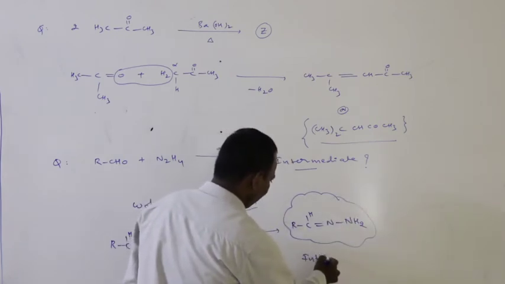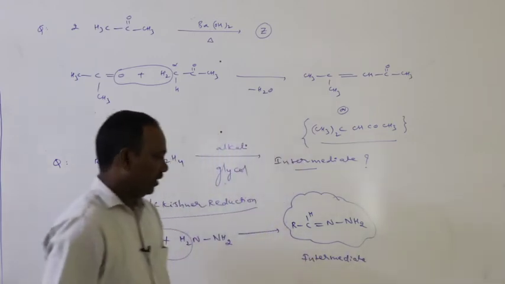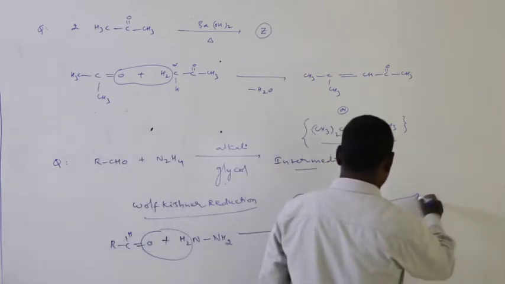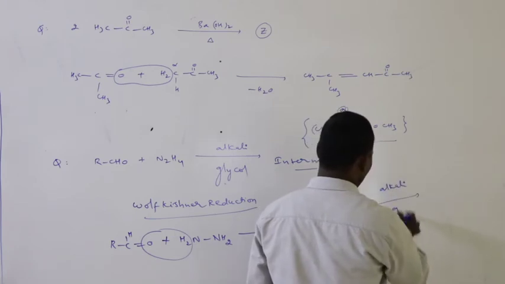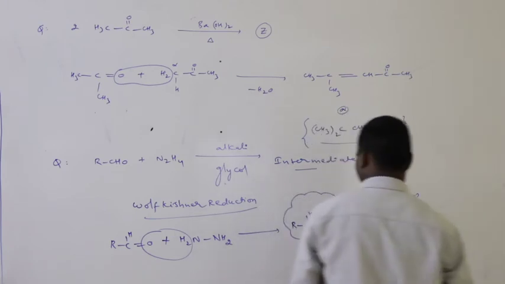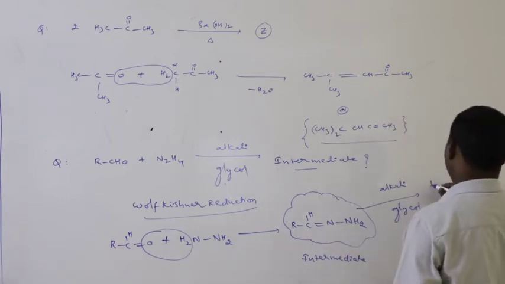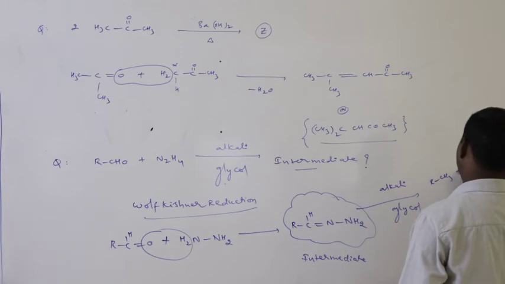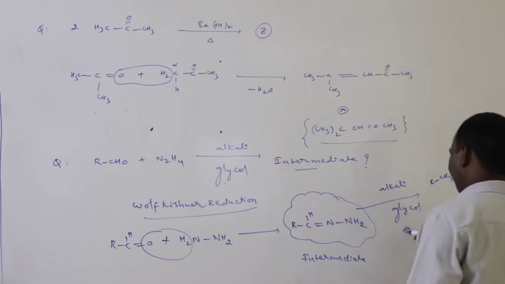Now this intermediate compound further reacts with alkali and glycol. It is converted into RCH3 and liberation of nitrogen gas.